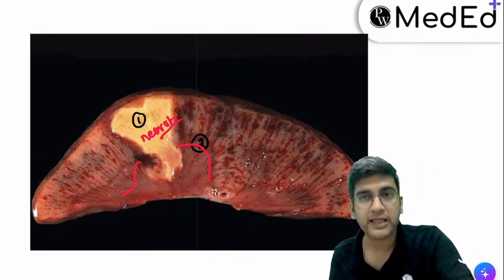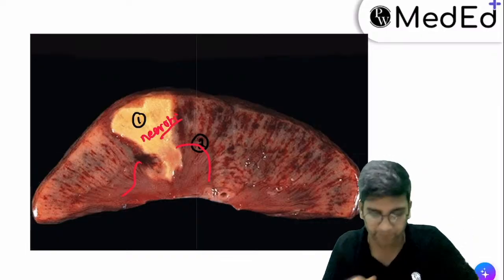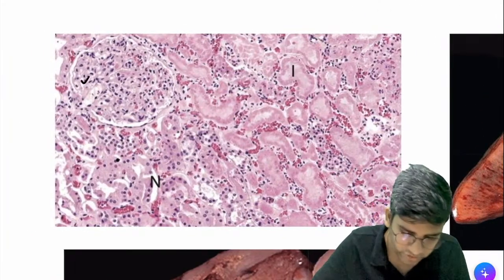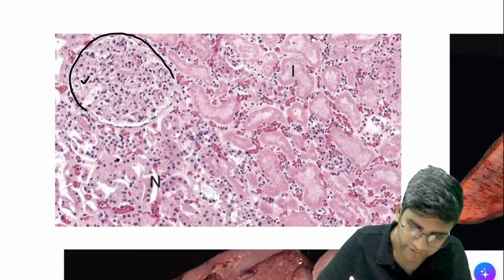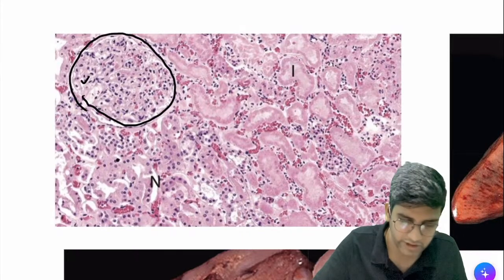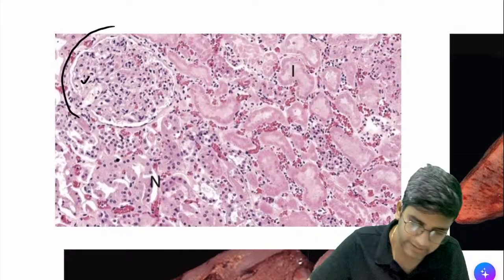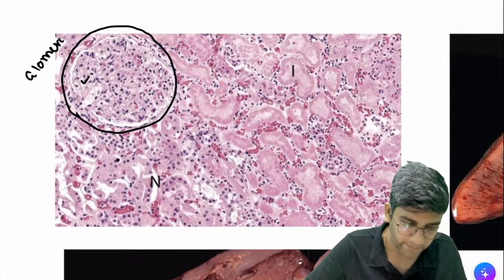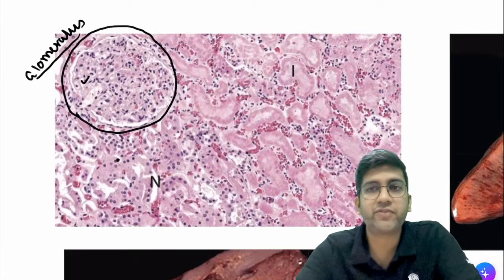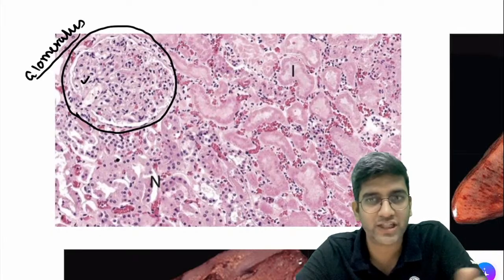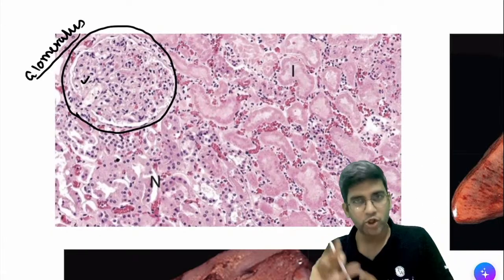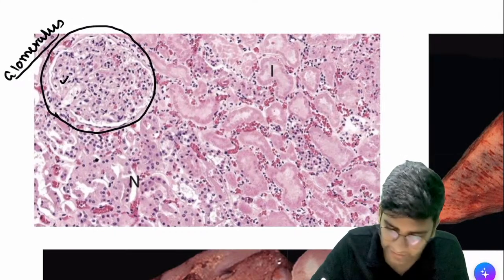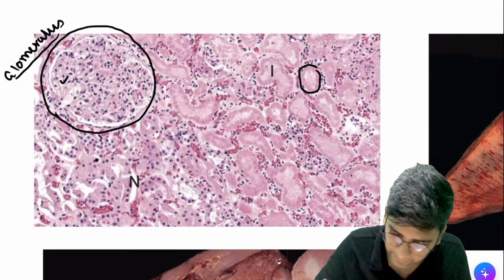The same thing, if I look into the microscopy. This is also an image from Robbins. Can anyone tell me what structure this is? You might have seen this in your first year histology. That's a classical glomerulus. So that helps me to identify it's a kidney biopsy, right? Now, if that is a glomerulus, can anyone tell me what structure this is?